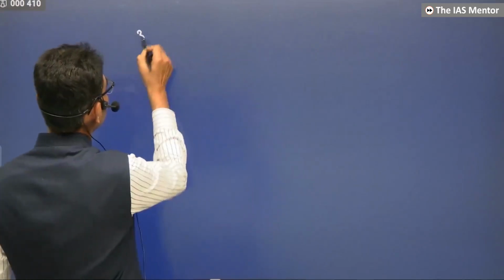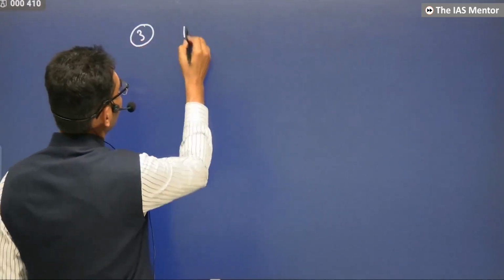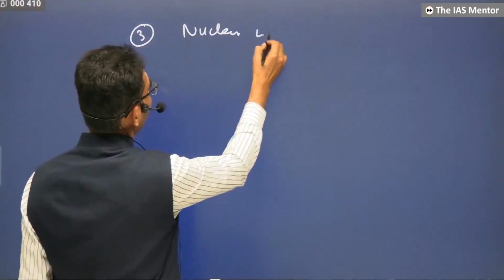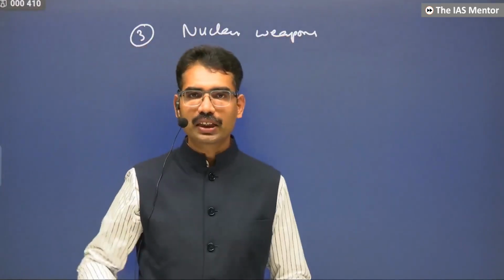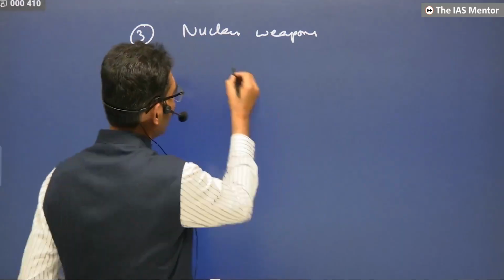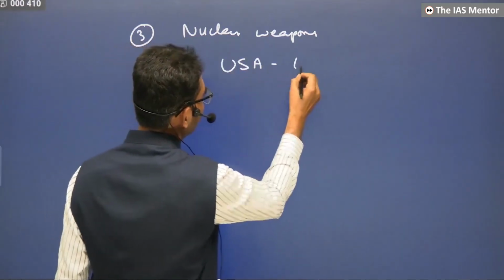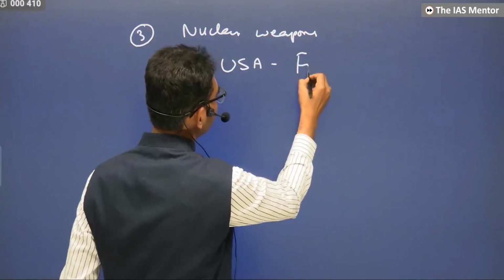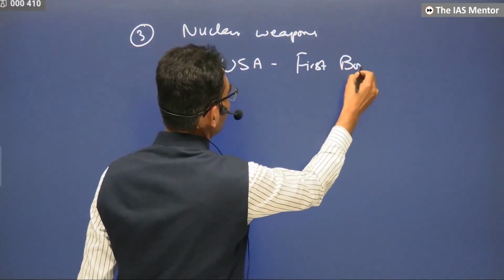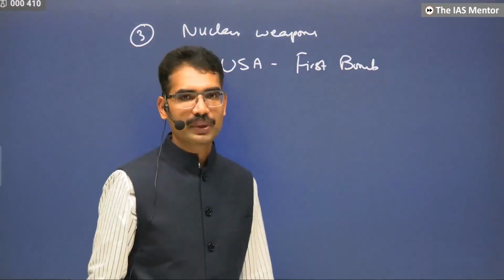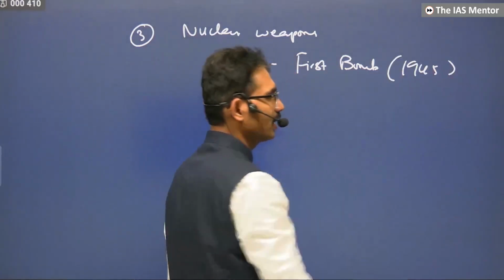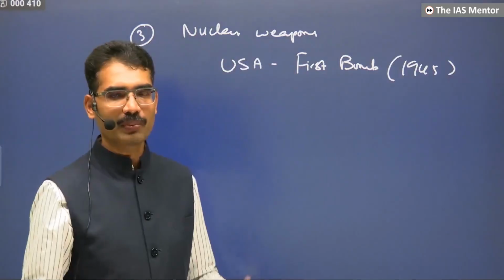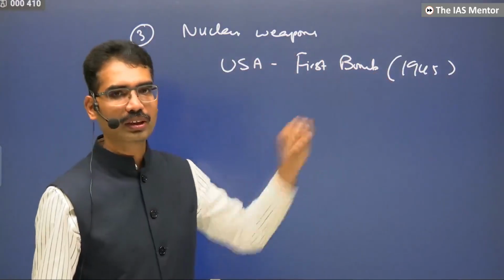Third one, nuclear weapons. This also created the Cold War. The USA created the first bomb. When the USA created the first bomb in 1945, the USA felt, I am the leader of the world.